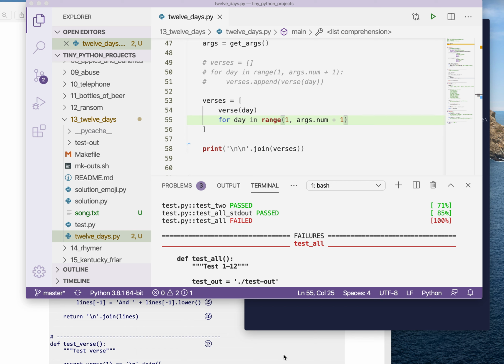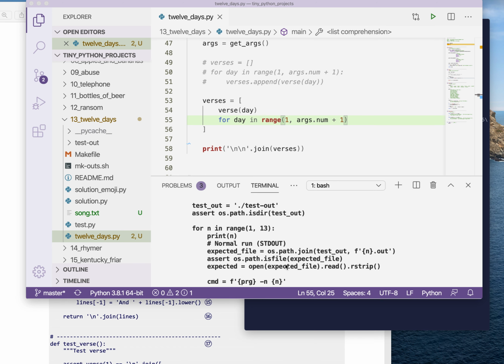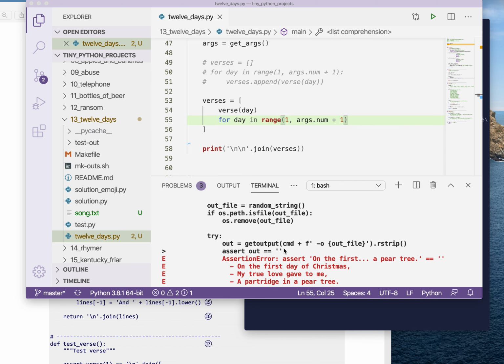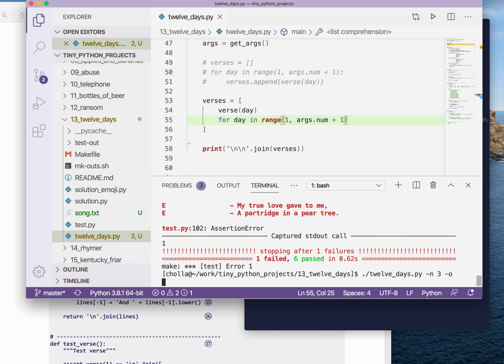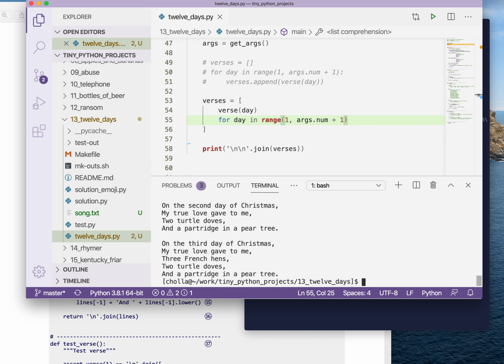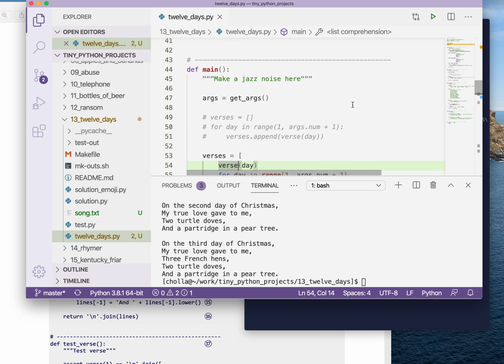I wanted to talk about refactoring this and writing this in a couple different ways, but we haven't yet fully passed our test suite. So let's fix that first, and then we can talk about refactoring. The problem here is running with an output file. It's expecting that if I run this with an output file of out.txt, it will write the file called out.txt and print nothing. And it's not doing that right now. So let's fix that real quick.